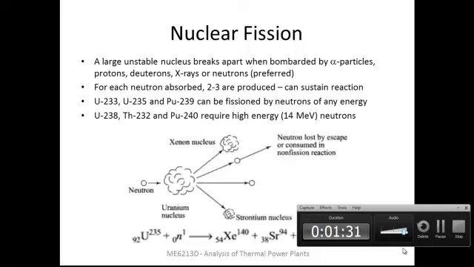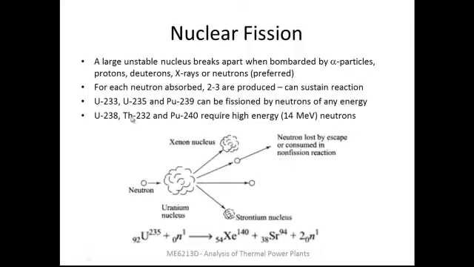Among various radioactive species, uranium-233, 235 and plutonium-239 can be fissioned by neutrons having any amount of energy, whereas most stable species like uranium-238, thorium-232, plutonium-240, etc. require high energy neutrons, typically neutrons having energy greater than 14 million electron volts. Please note that these nuclei are more stable because of the even rule that we had seen earlier, and that's the reason they require neutrons having higher energies.